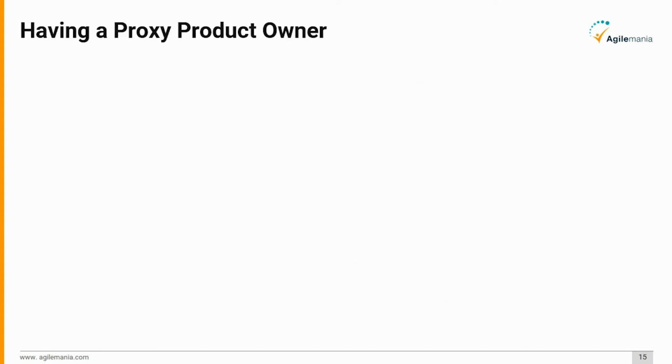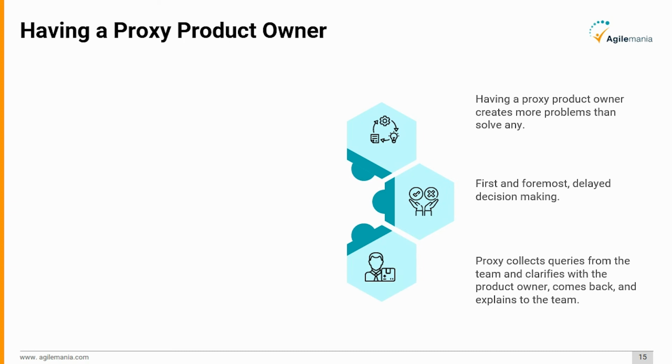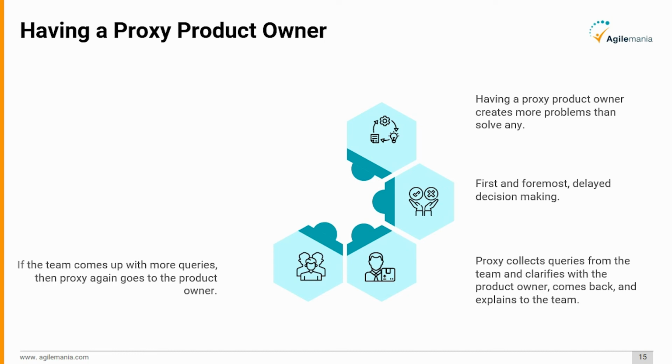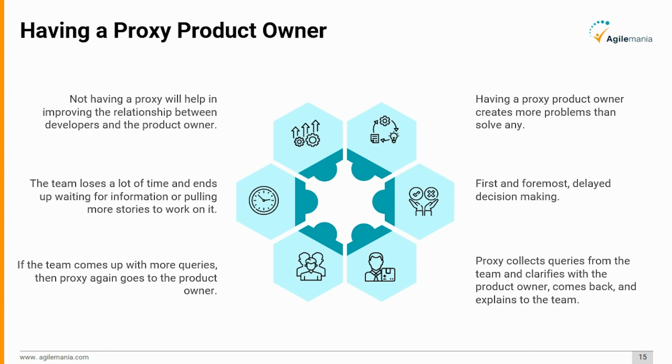Having a proxy product owner. Having a proxy product owner creates more problems than it solves. First and foremost, delayed decision making. The proxy collects queries from the team, clarifies with the product owner, comes back, and explains to the team. If the team comes up with more queries, then the proxy again goes to the product owner. The team loses a lot of time and ends up waiting for information or pulling more stories to work on. Not having a proxy will help in improving the relationship between developers and the product owner.